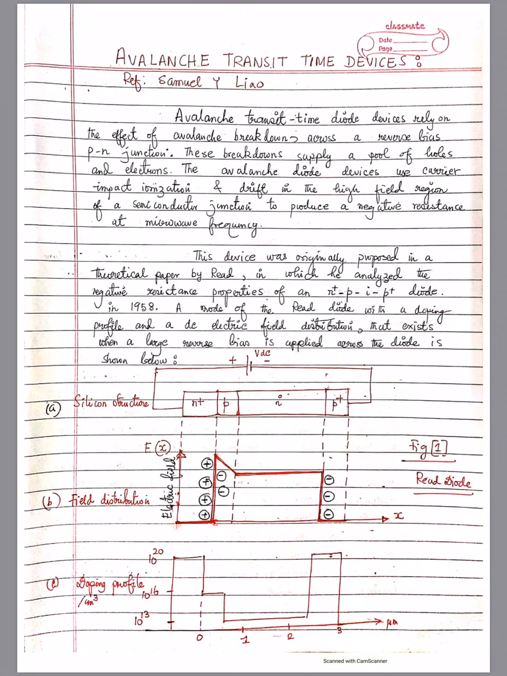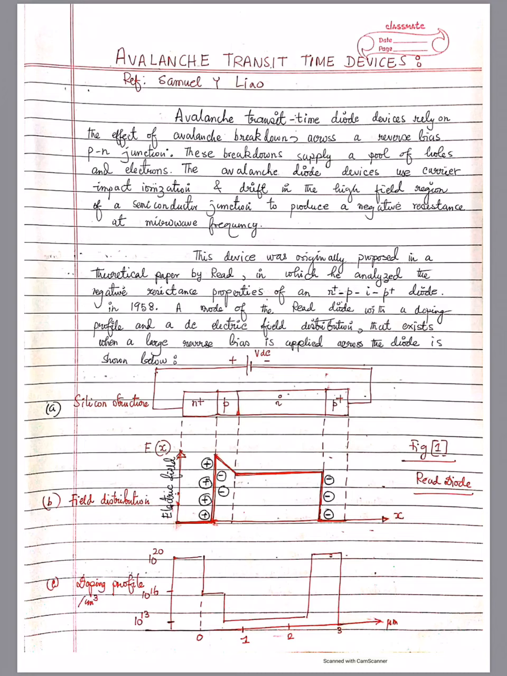Now, avalanche transit time devices rely upon avalanche multiplication and then consequent traversal through an intrinsic domain. So let us start from here: avalanche transit time diodes rely on the effect of avalanche breakdown across, obviously, a reverse bias PN junction.